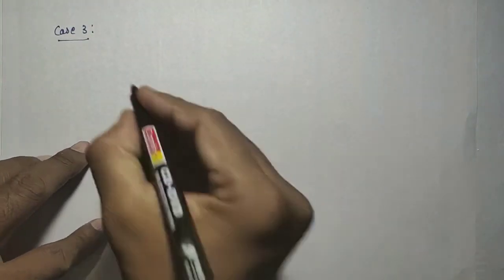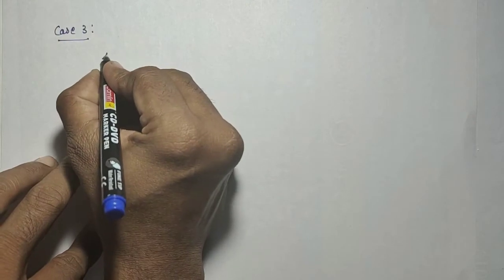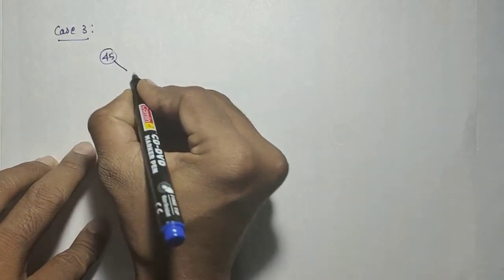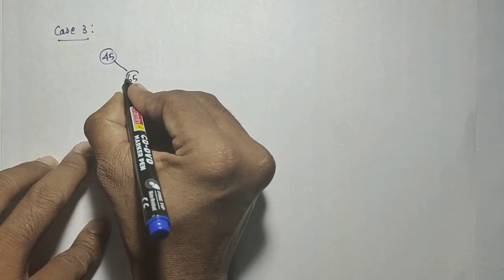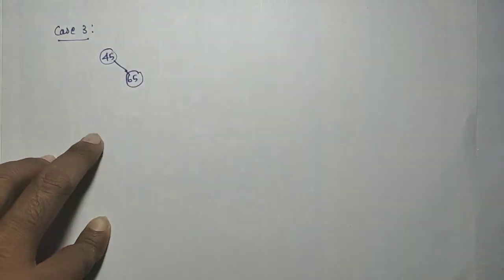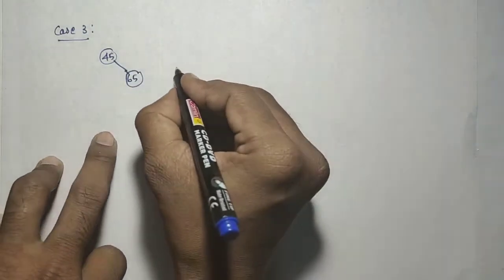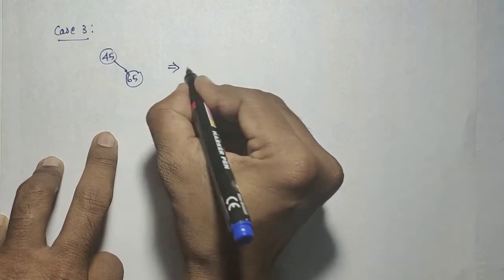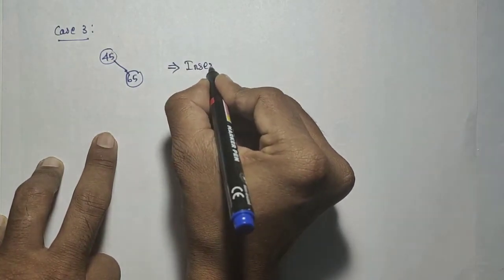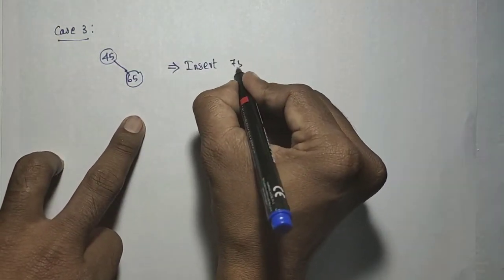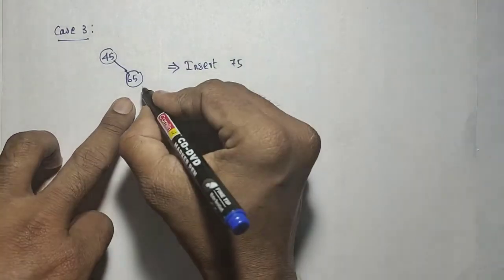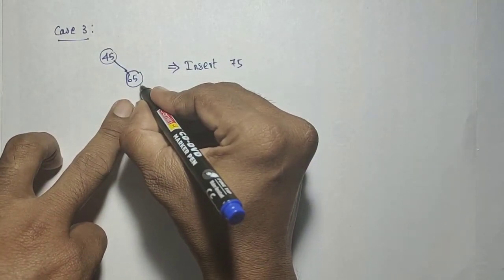For case 3, consider 45 and 65 as the existing tree. Now I want to insert 75. The position for 75 is on the right side.